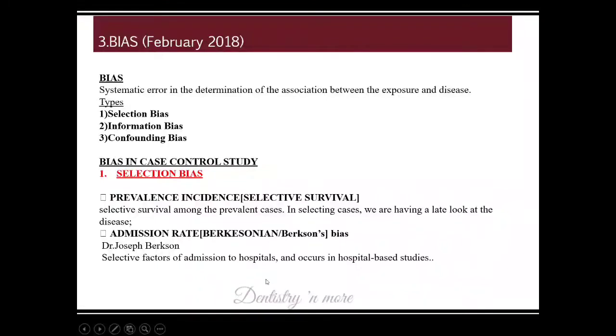If a patient gets the treatment at an earlier time, he survives a lot of time. If the patient receives the treatment at the end of his natural history, the person might not survive. So this problem always comes with chronic diseases. And admission rate bias is Berkson's bias, which was put forward, or noticed, by Joseph Berkson.